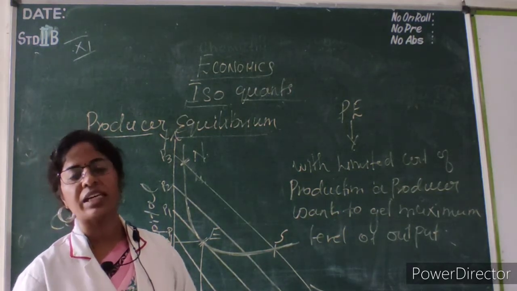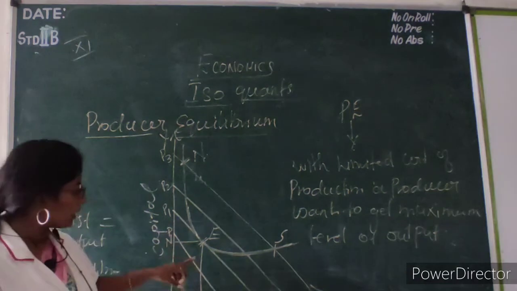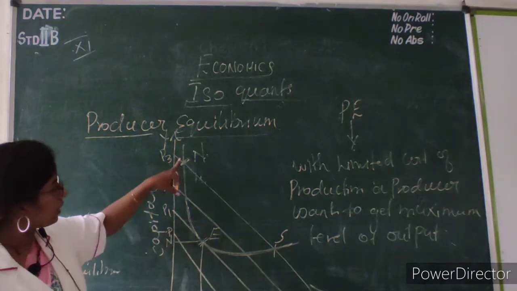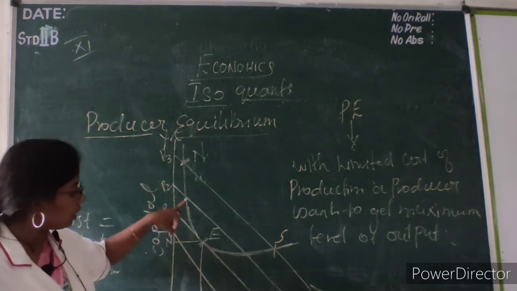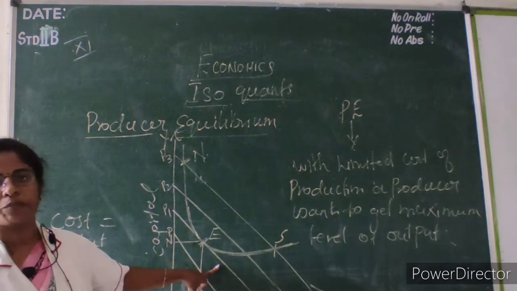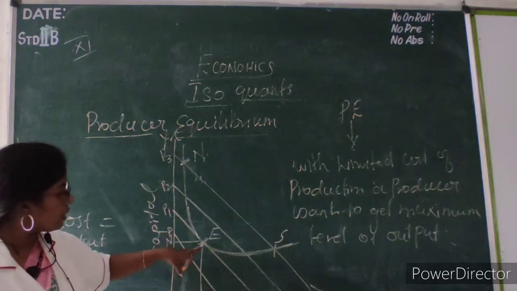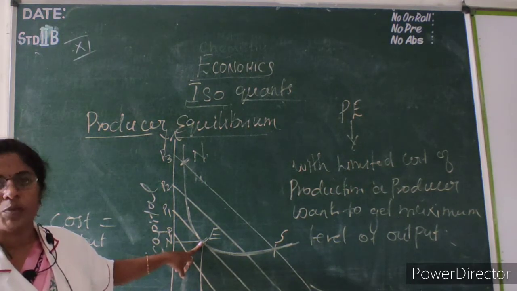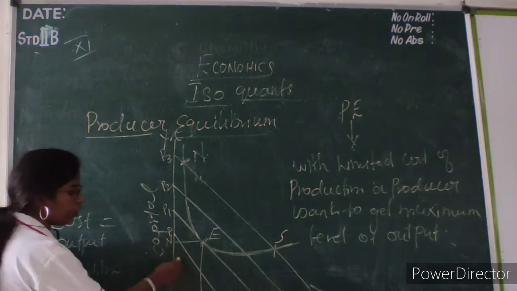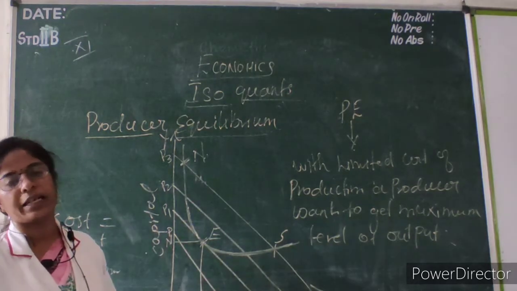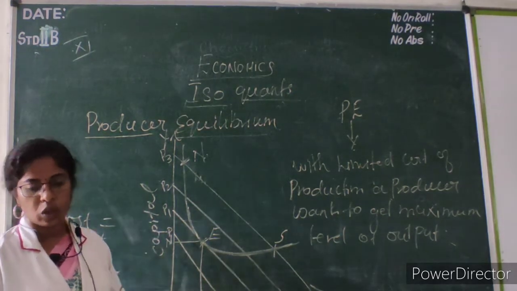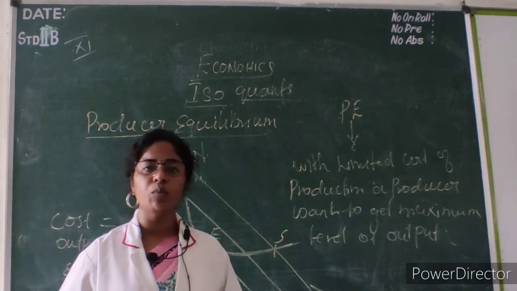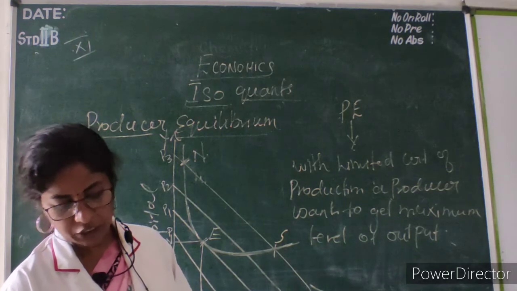So a producer gets an equilibrium position at the second isocost line. This is the place of equilibrium, where the isoquant is tangent to the isocost line. So this isoquant touches the isocost line. This place is called the equilibrium position, where a minimum level of labor and capital has been used. Okay, so up to this, isoquants is over. Next we will move to the Cobb-Douglas production function.